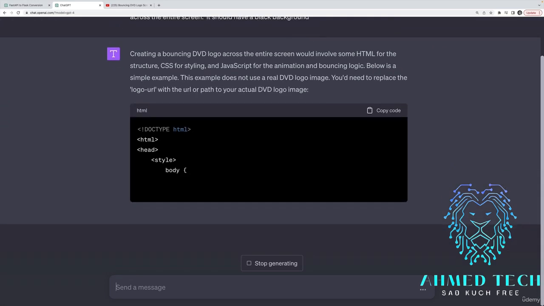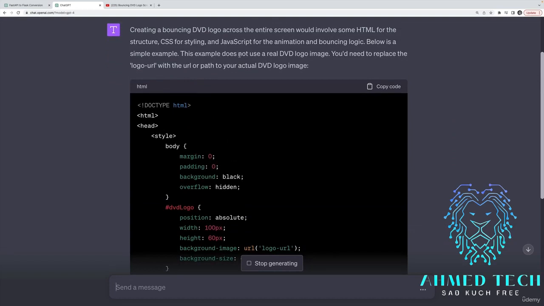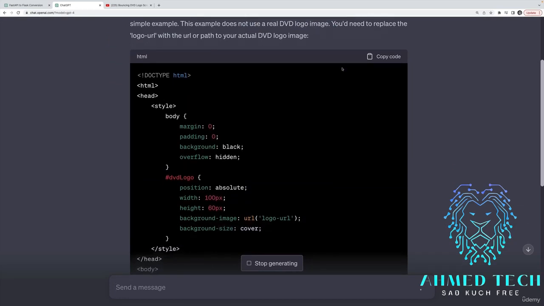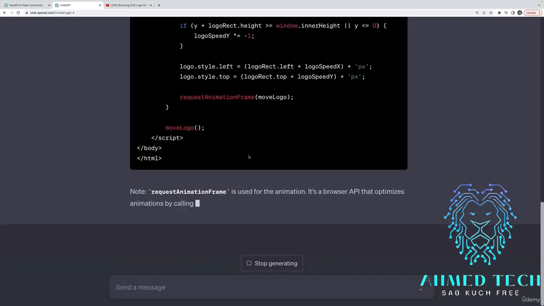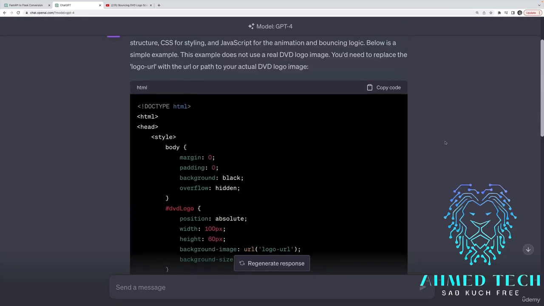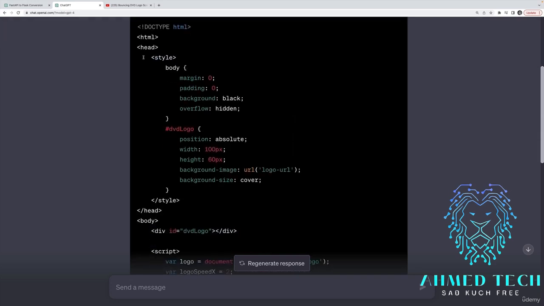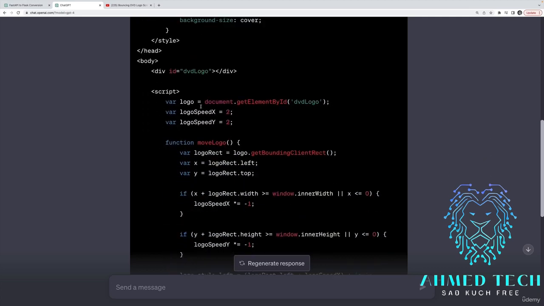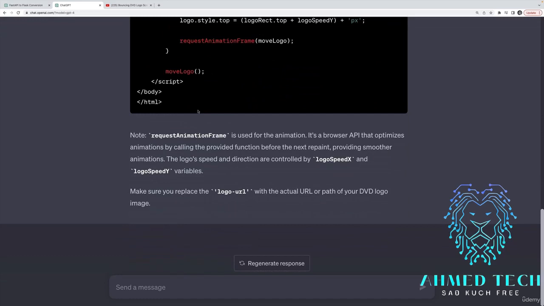Okay, so it does know that it needs HTML, it needs some CSS, and it needs some JavaScript. This example does not use a real DVD logo. We'll have to replace that with whatever our DVD icon is. So the first thing that it does that's kind of annoying is that it puts all of the content in a single HTML file. It adds the styles using a style tag, and it adds the JavaScript using a script tag. That's easy enough for us to fix, or we could even just ask it to please not do that and instead give us multiple files.